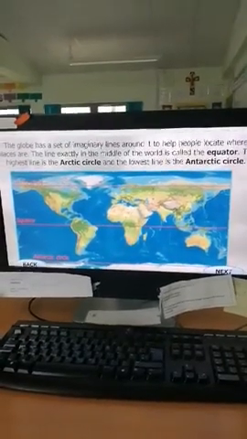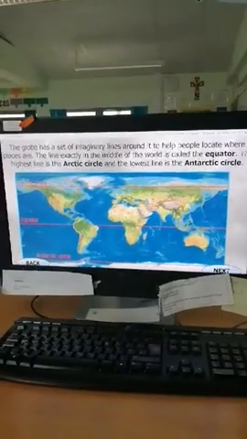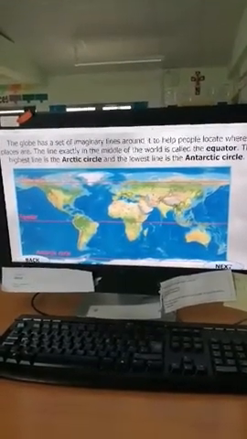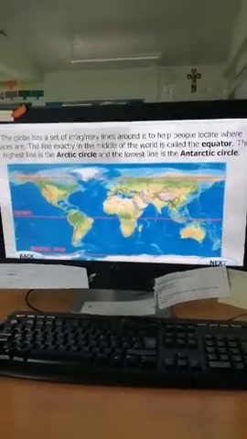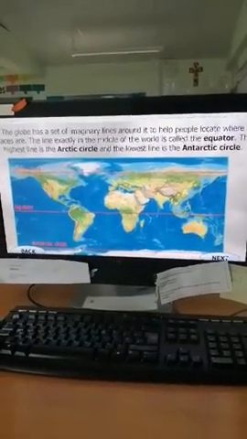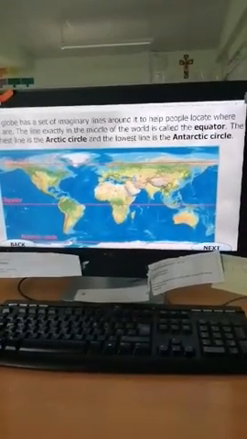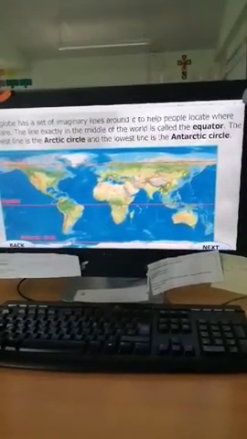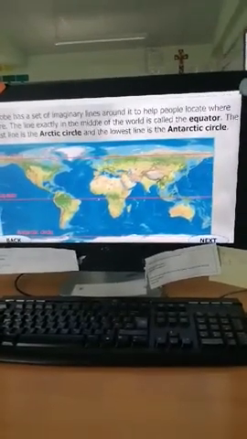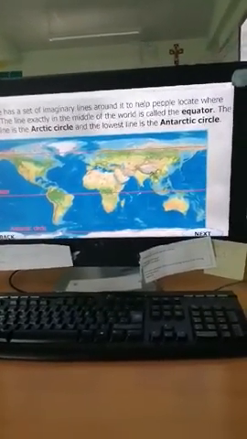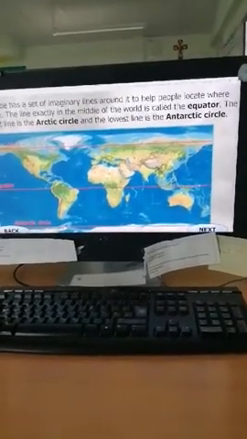Well, the globe has a set of imaginary lines around it to help people locate where places are. The line exactly in the middle of the world is called the equator. The highest line is the Arctic Circle and the lowest line is the Antarctic Circle. So there's the equator there, going across South America, into Brazil, and then through Africa here, goes through Kenya, and then through Indonesia here in Southeast Asia.